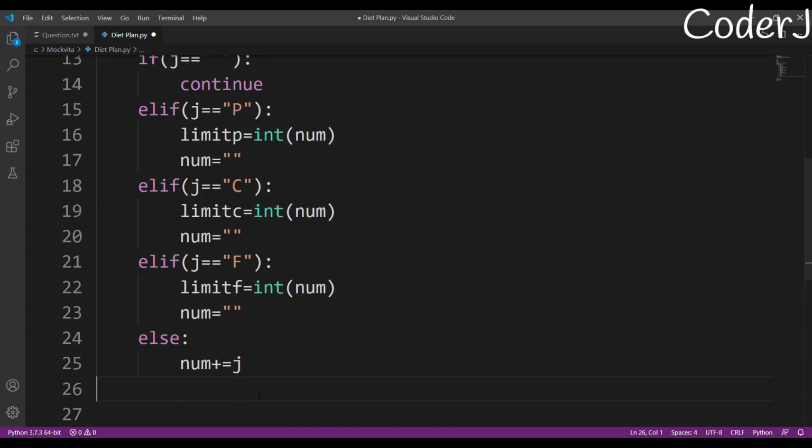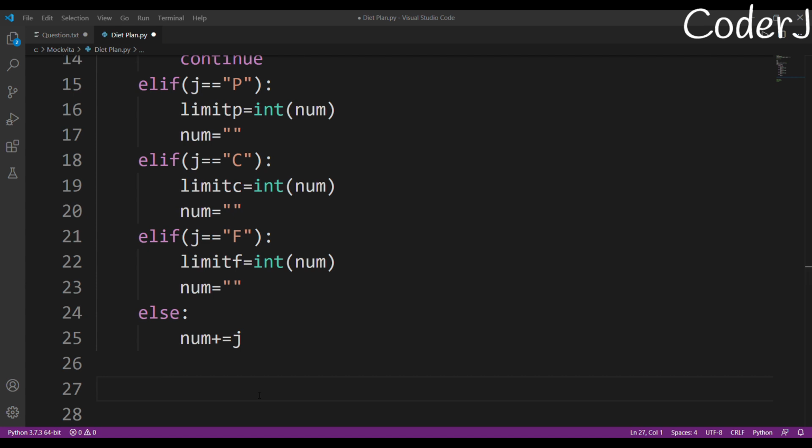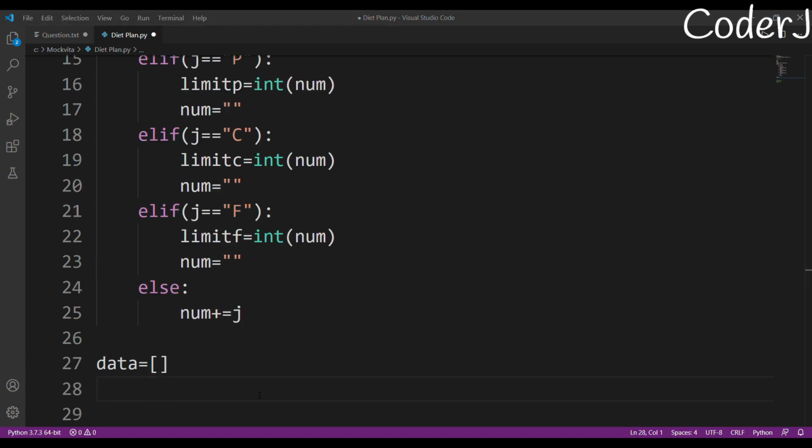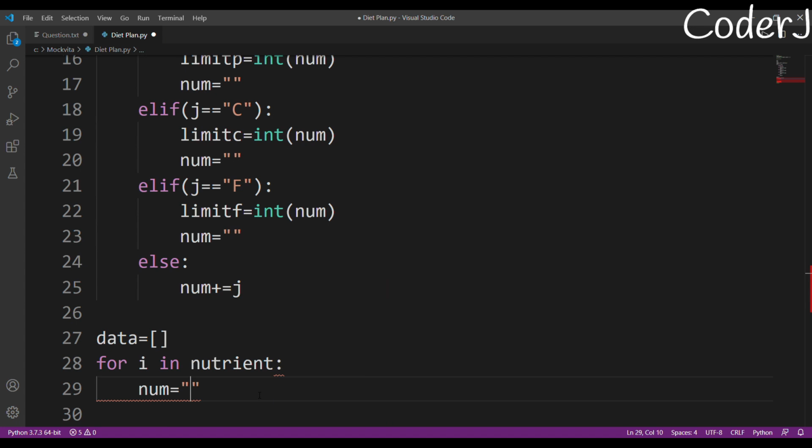After this I'll have my limits. So I'll do the same trick for extracting all the P, C and F from my nutrients, but this time I'll have to use an extra loop for i in nutrient. Num will be empty again.